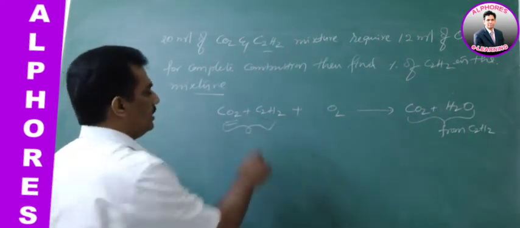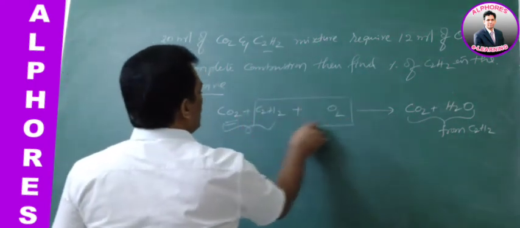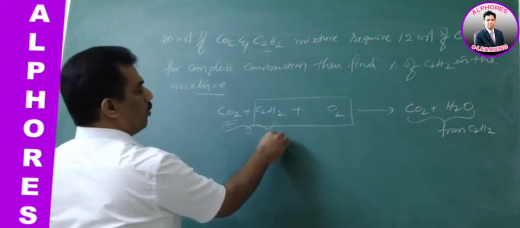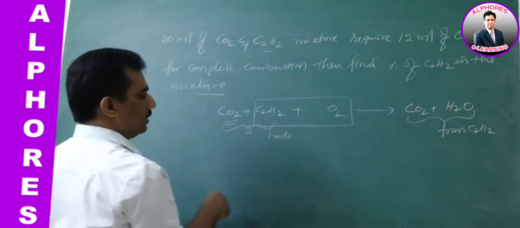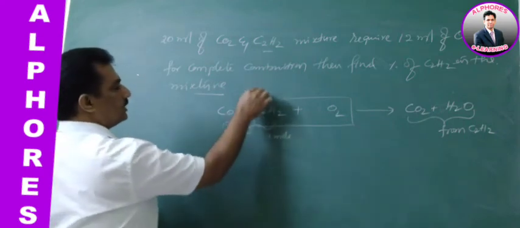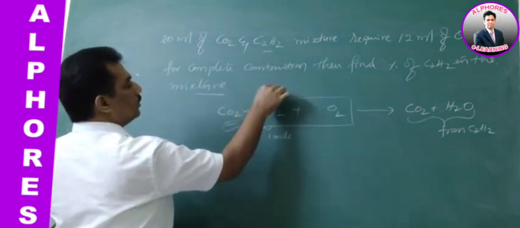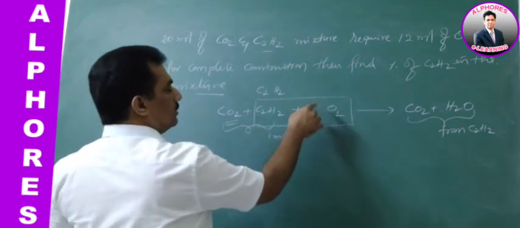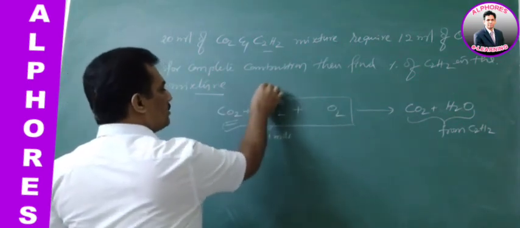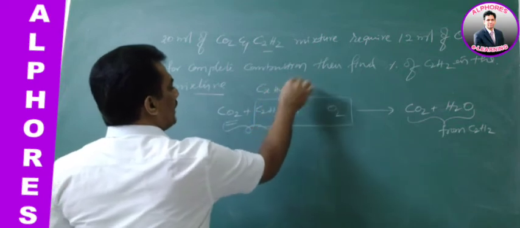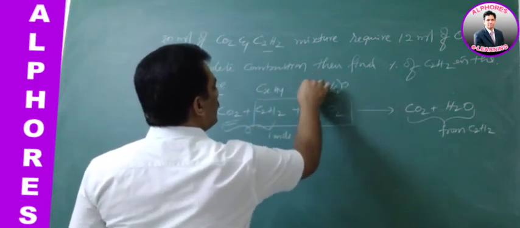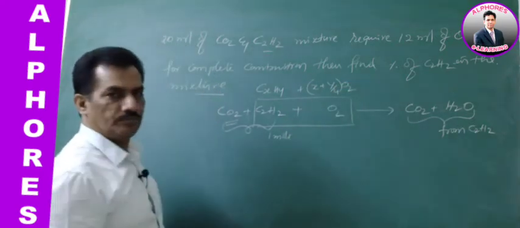Clear? Now let us compare these two. From the required oxygen, as we know, for CxHy, x plus y by 4 O2 is required, is it not?